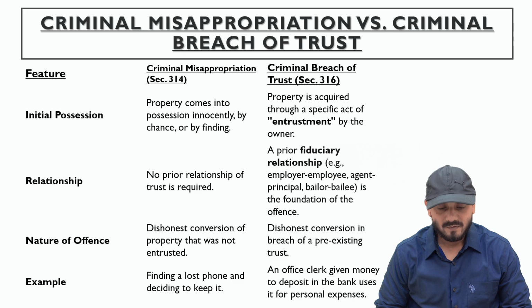Examples I have told you, finding a lost phone and you decide to keep it and you start using it. And in criminal breach of trust, you are authorized to collect money on behalf of government and you start using the proceeds for your own use.